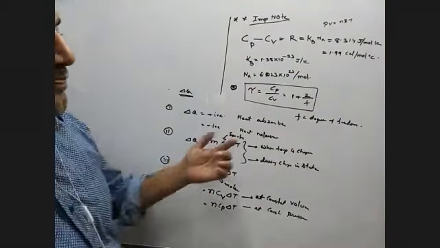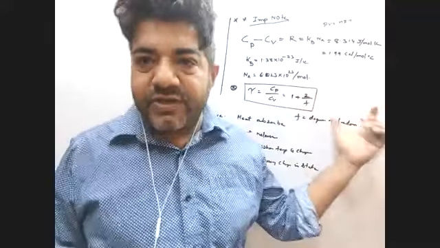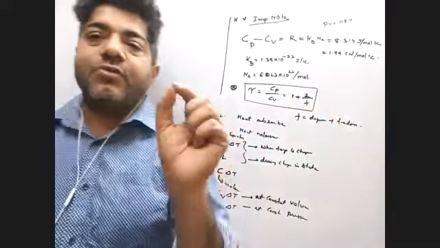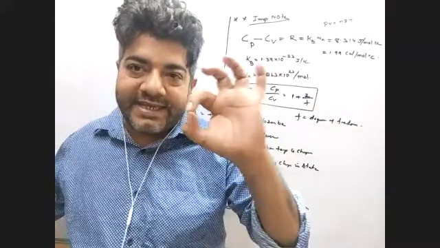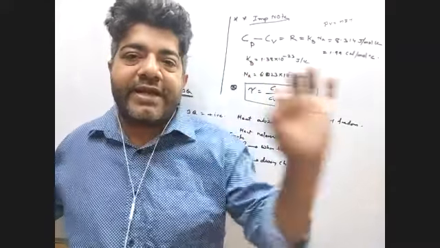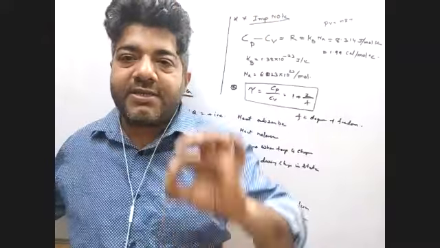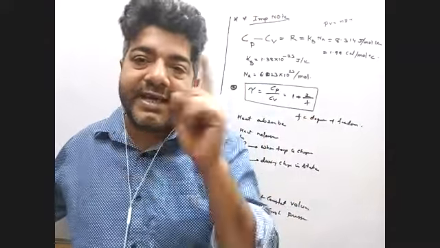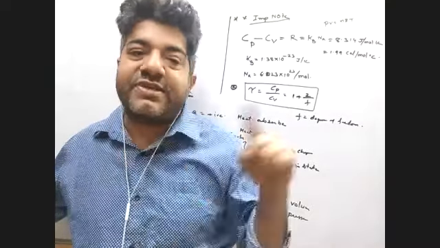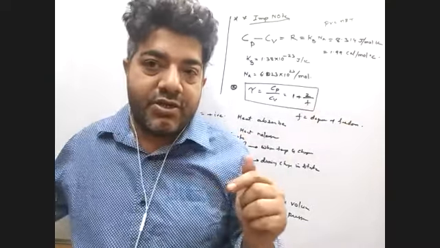Now see on what basis we do that. Suppose you have a monoatomic gas. What do you mean by mono? A single particle. That single particle can move along the x-axis, the y-axis, and the z-axis. So in how many directions can it move? 3. So its degree of freedom is 3.